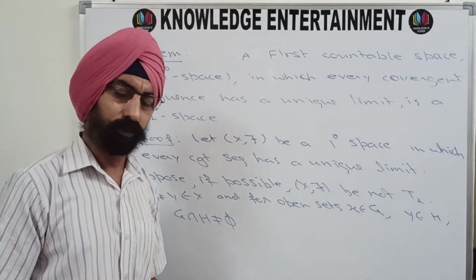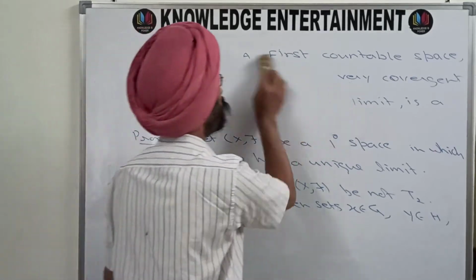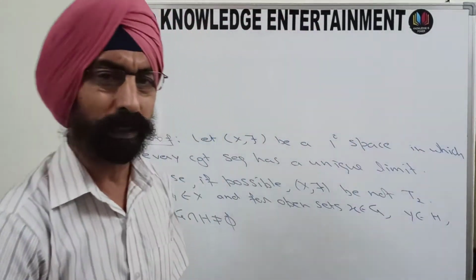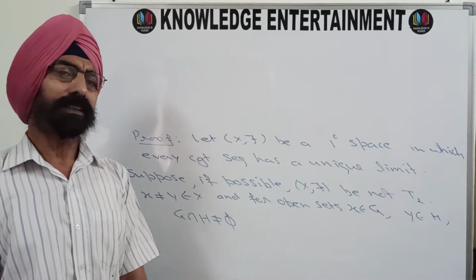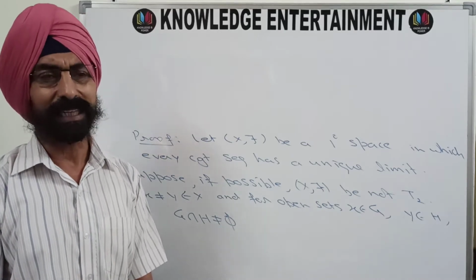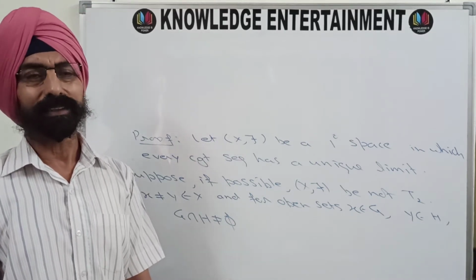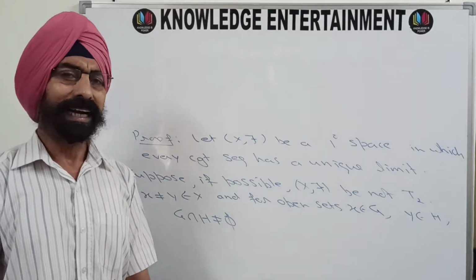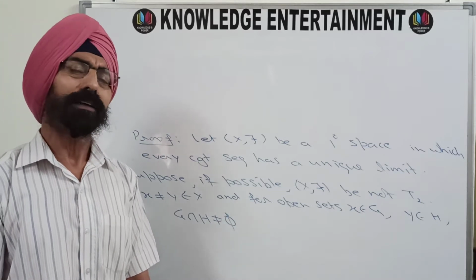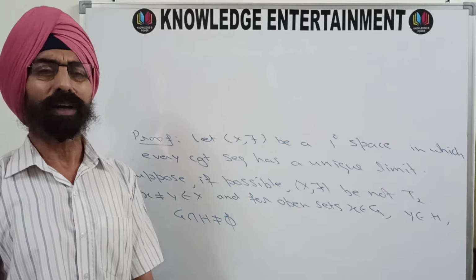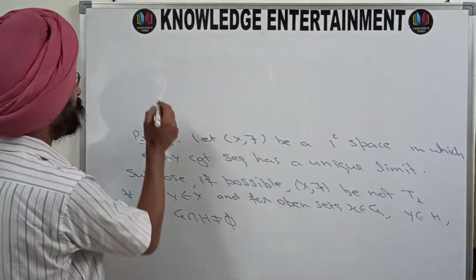Okay, now we will move ahead with the proof. Since the space is given to be first countable, we know that in a first countable space, for every point x, there exists a nested local base. We are having 2 points x and y. At the point x, we must have a nested local base, and for the point y, we must have a nested local base. Nested local base, you understand, is a monotonically decreasing local base.